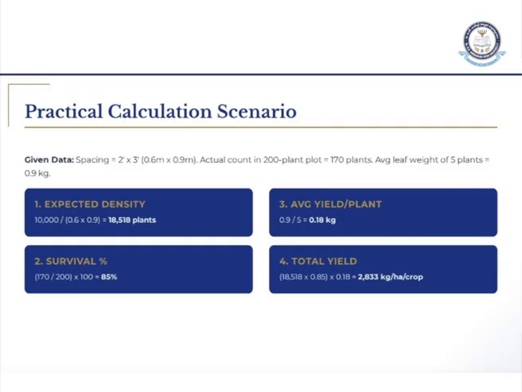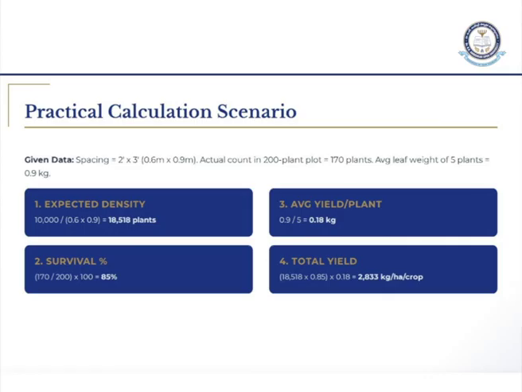Maybe now you have a rough idea. Now see the slide and you can understand it very clearly. I kept all four in one place. First, the given data. The spacing, meaning the distance between rows and between plants in a row, is 2 feet into 3 feet. Feet is first converted into meters: 0.6 meters and 0.9 meters. What is the actual count in a 200 plant plot? It is 170 plants, meaning only 170 of 200 are living.